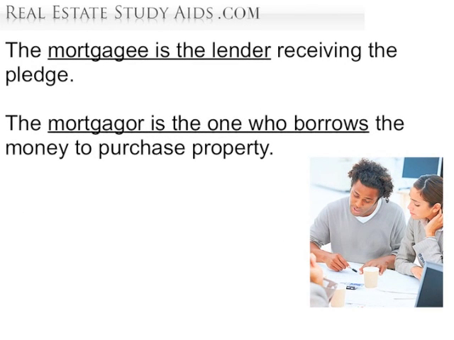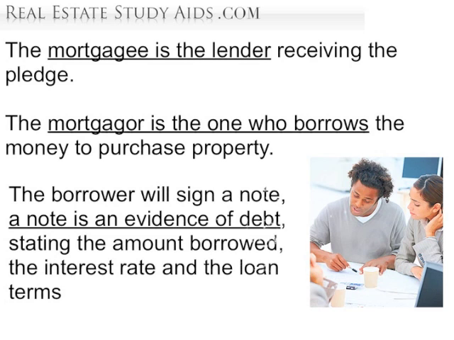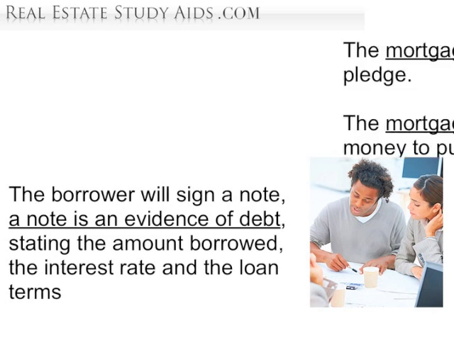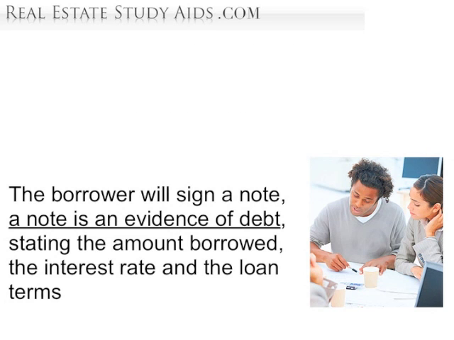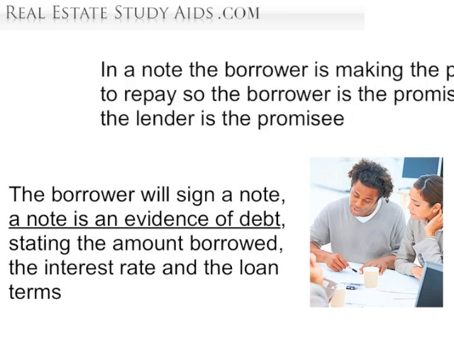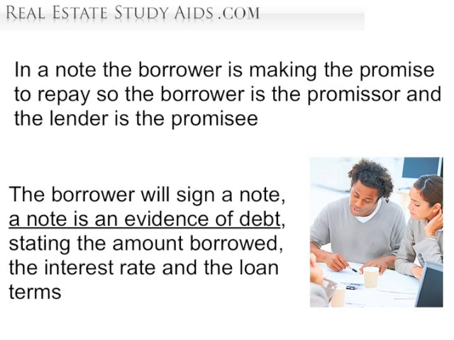The mortgagee is the lender receiving the pledge. The mortgagor is the one who borrows the money to purchase property. The borrower will sign a note. A note is an evidence of debt stating the amount borrowed, the interest rate, and the loan terms. In a note, the borrower is making the promise to repay, so the borrower is the promisor and the lender